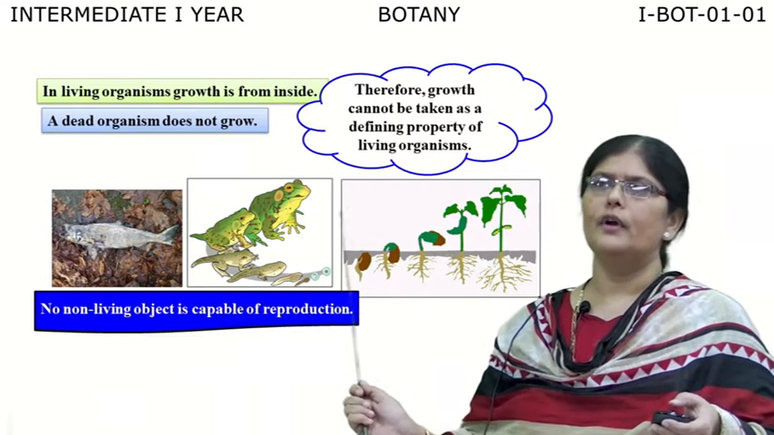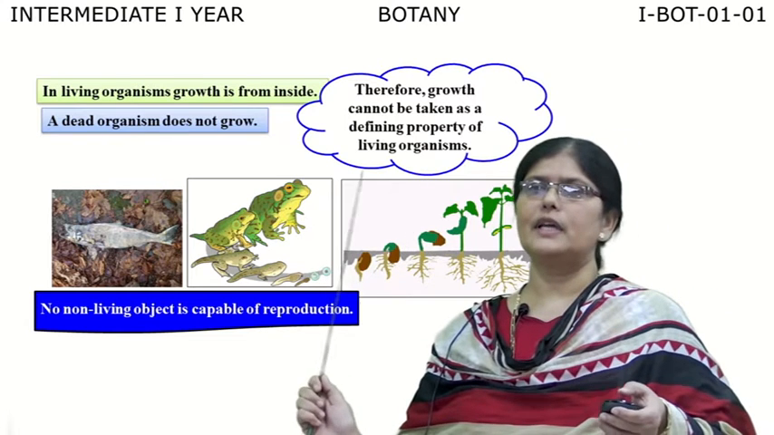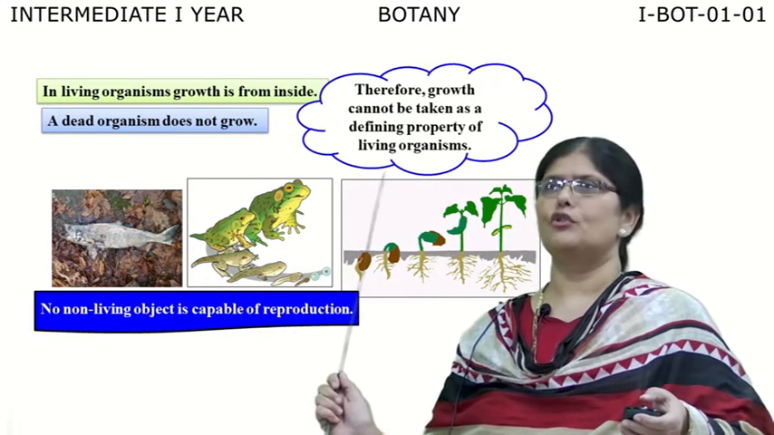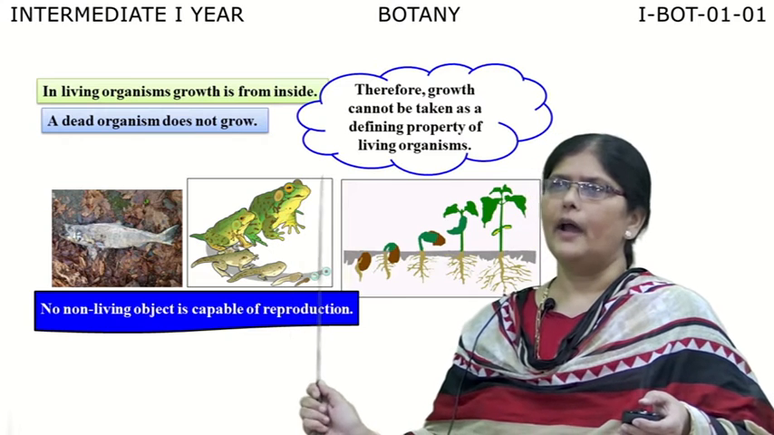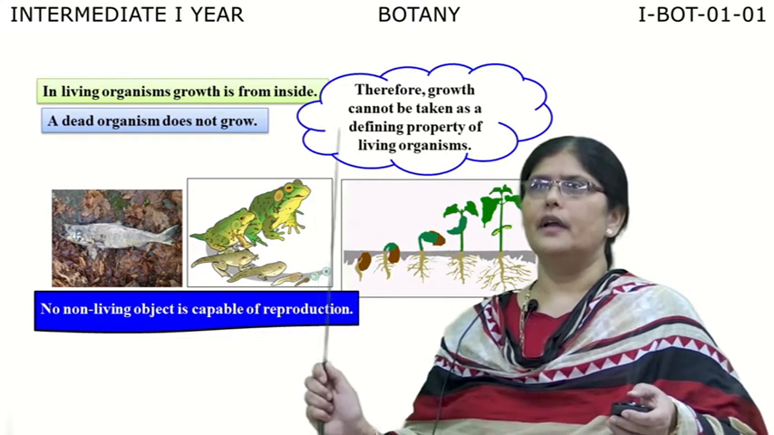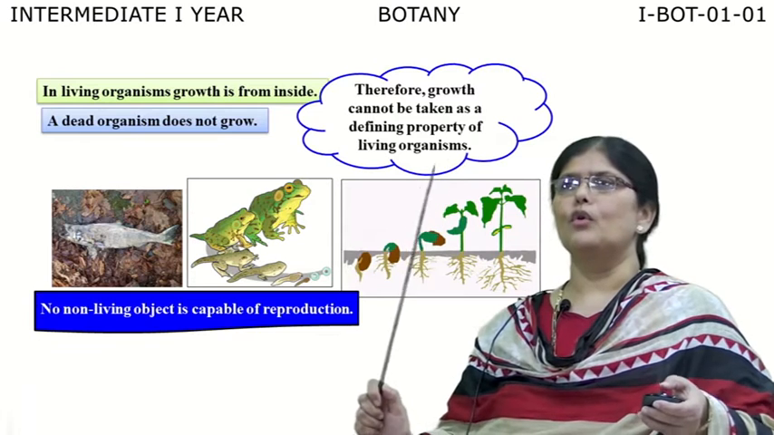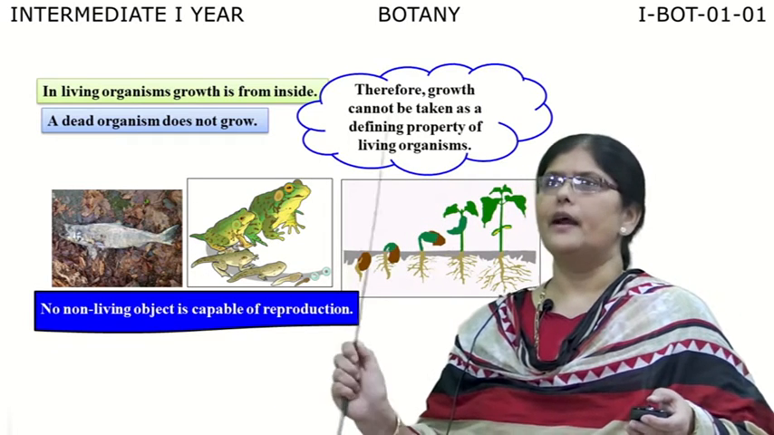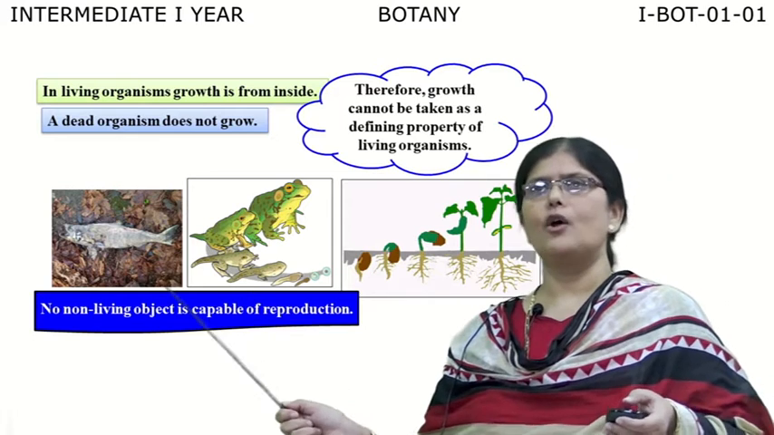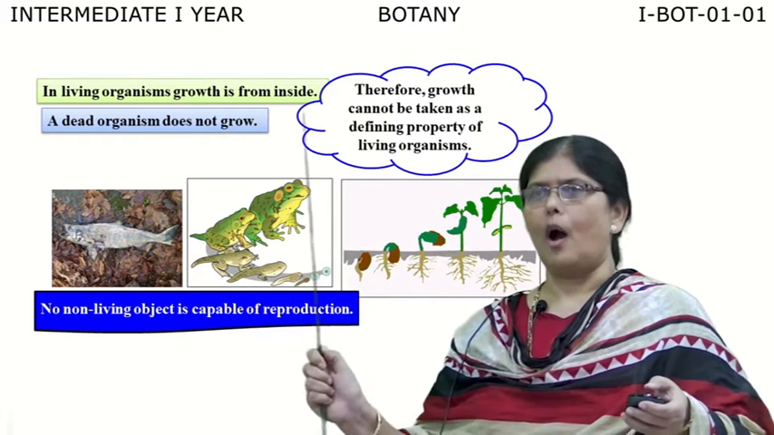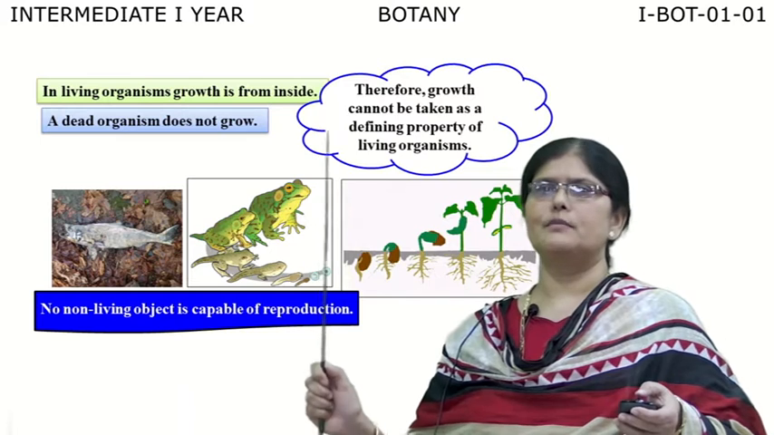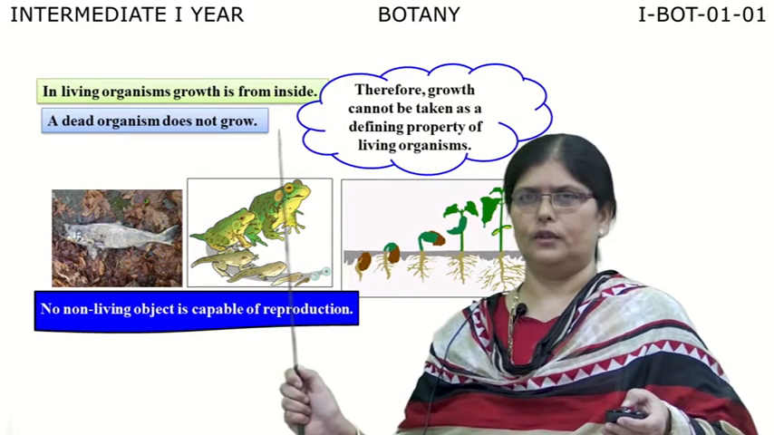So therefore, you cannot say that growth is a defining property or a distinguishing characteristic feature of living organisms. And we also know that no non-living object is able to grow from inside, and a dead organism will never grow, right? We have not seen any dead organisms growing. So among the characteristic features to define the living organisms, the first one was growth.